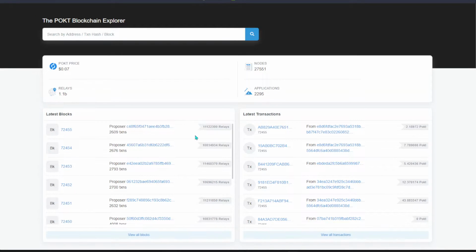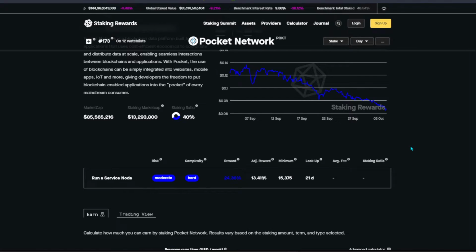And of course they also have the validator system, which can be a proposer, and from there, when you propose a block or whatsoever, you will get rewarded as well. So over here we're going to talk about how much money you need to start running this Pokt Node. So here we look at the rewards first.